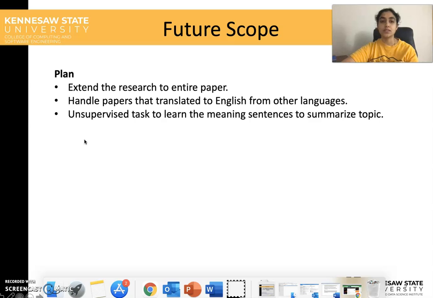And also to handle some of the papers which have been translated to English from other languages, because as you know, there are different tones and different ways in which other languages work, but translating them to English might create a lot of mismatch in the format or grammatical mistakes, which need to be corrected. And also to train the GPT-2 model to learn those sentences and understand the meaning of those sentences